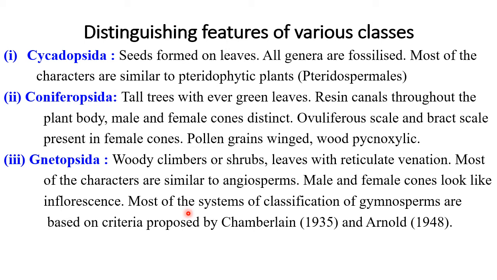Most of the systems of classification of gymnosperms are based on criteria proposed by Chamberlain and Arnold. So Chamberlain and Arnold, these two were the scientists who have given a lot of contribution in the field of gymnosperm studies and especially with respect to classification of gymnosperms. So their data is mostly used for different systems of classification.